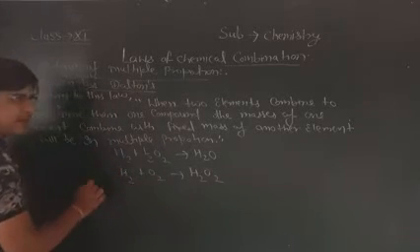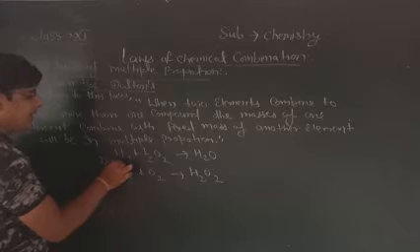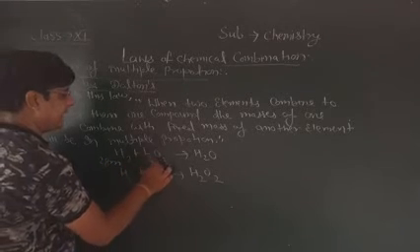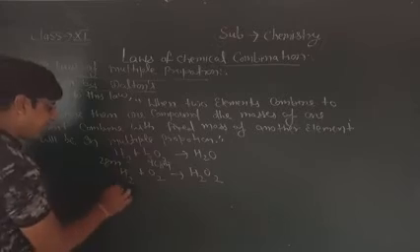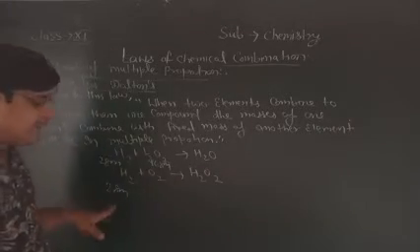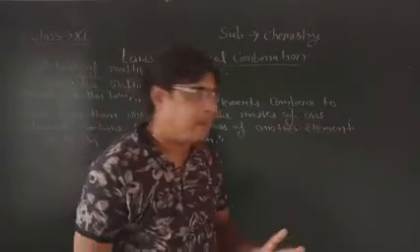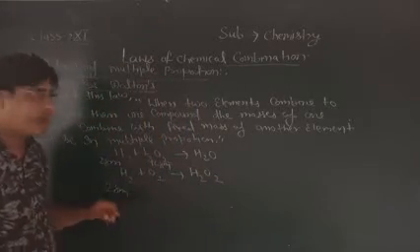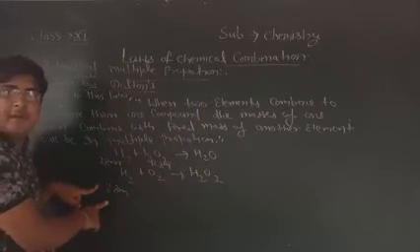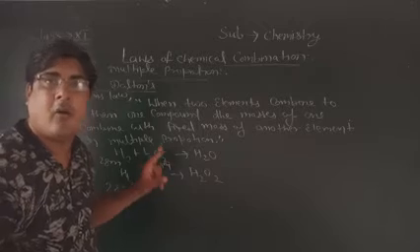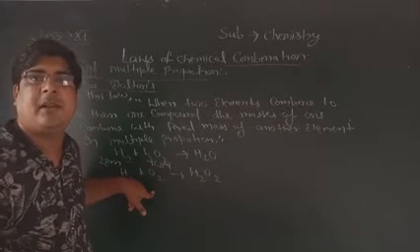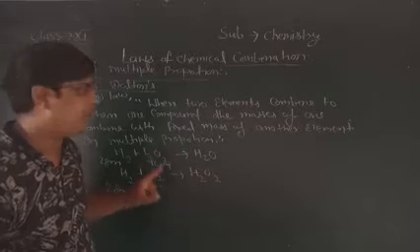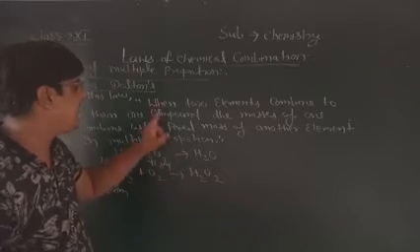Here the mass of hydrogen is 2 gram and the mass of oxygen is 16 gram. In the other compound, the mass of hydrogen is also 2 gram, so there is no change in the mass of hydrogen. If the mass of hydrogen is fixed, then the mass of oxygen in the other compound will be in multiple ratio or multiple proportion.